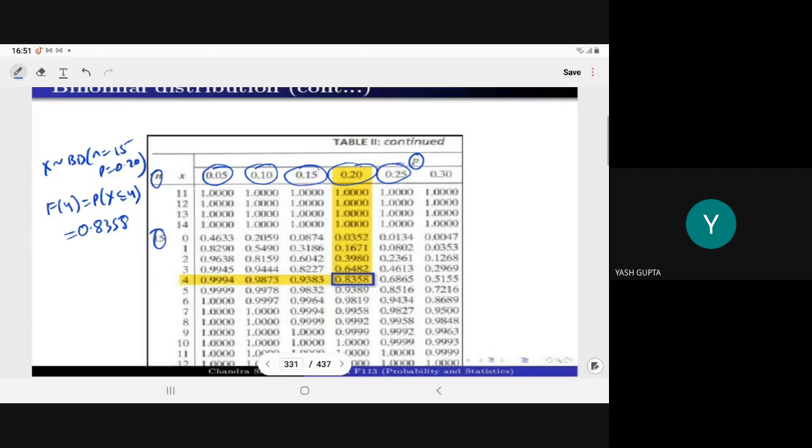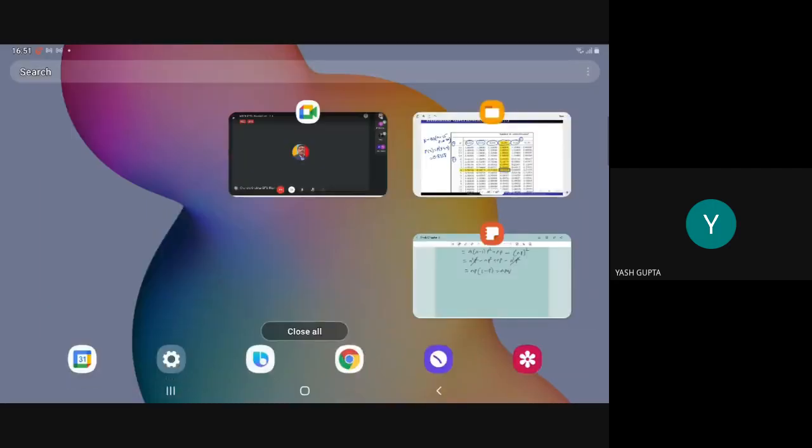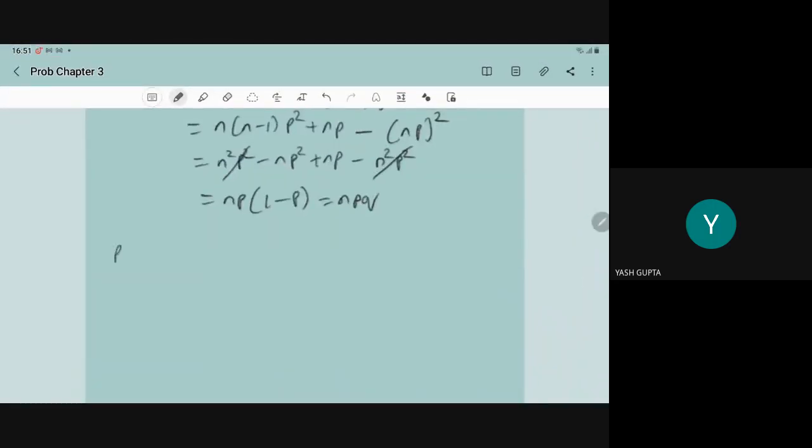So in all the books, for different values of n and different values of p, we have such a table. So directly from the table you can write the CDF. Otherwise, what you have to do? What is the meaning of F4? F4 is the probability x less than or equal to 4. That is probability x equal to 0 plus probability x equal to 1 plus and so on up to probability x equal to 4.